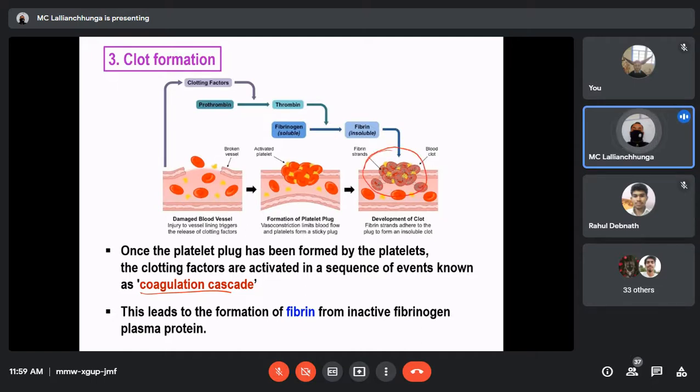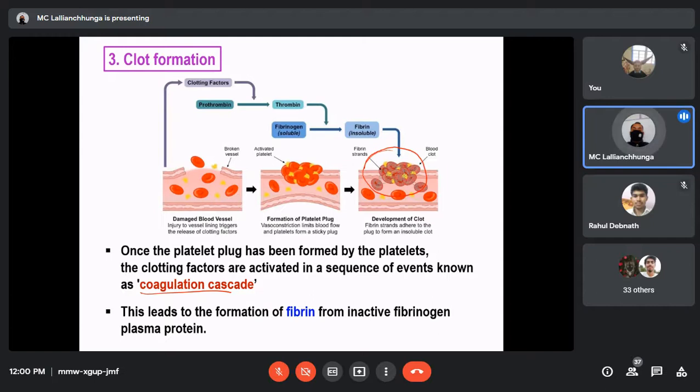You can see the meshwork of this fibrin covering the platelet plug, so that the sealing process for stopping bleeding is stronger.